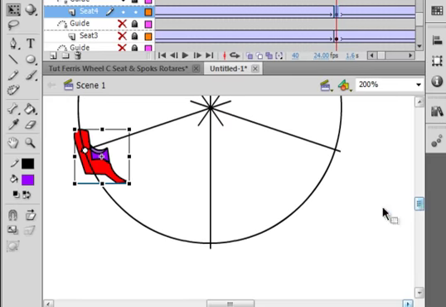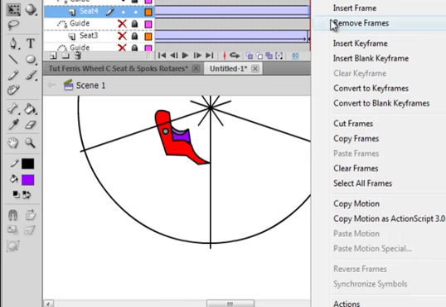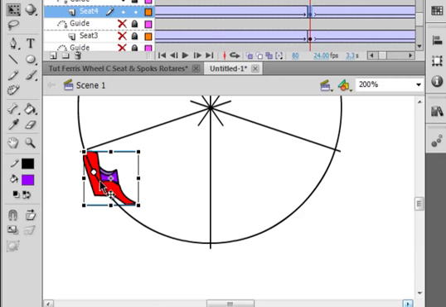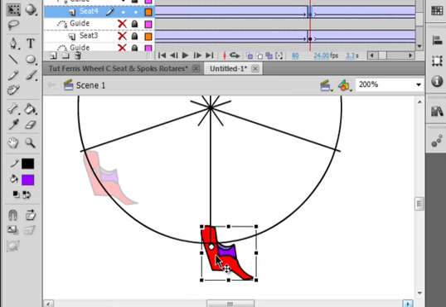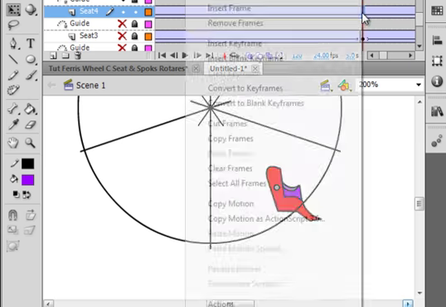My next one's going to be down here. Again, I got my finger down here so I know where it goes. Insert a keyframe. Pull it right there. Put my finger here. Insert keyframe.